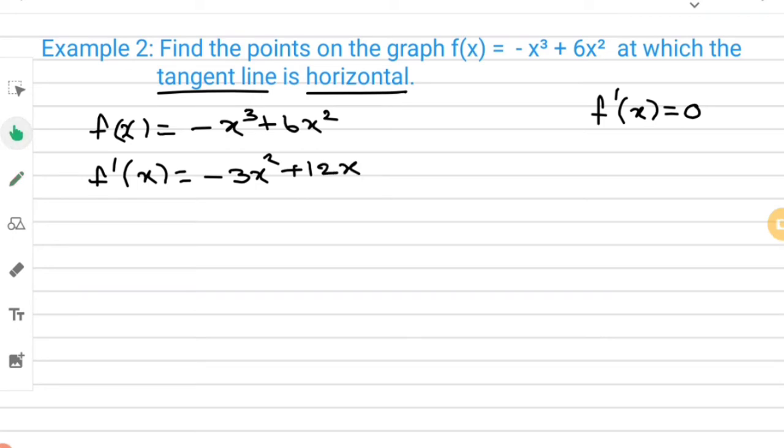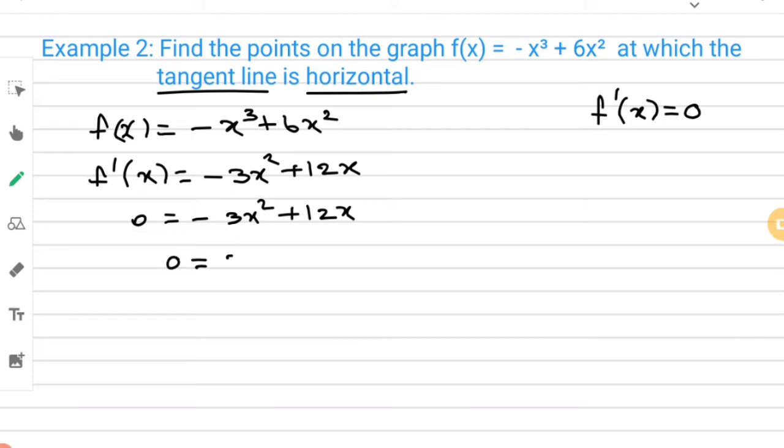And now this one is nothing but what? Slope. So I am going to equate this f dash of x value to 0. You will get 0 is equal to minus 3x square plus 12x. Now I am going to take 3x as common.